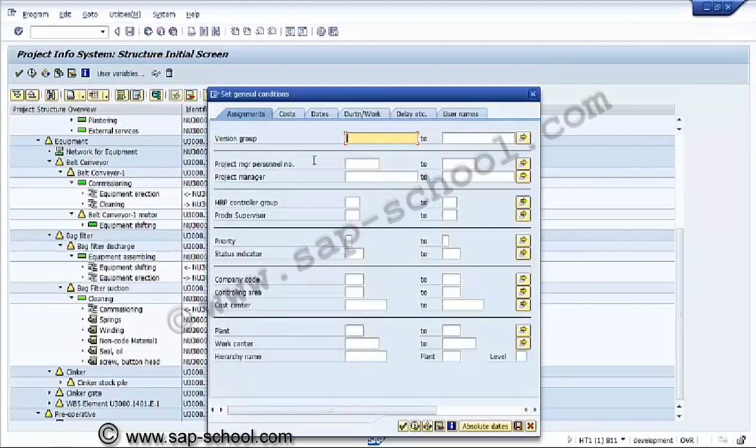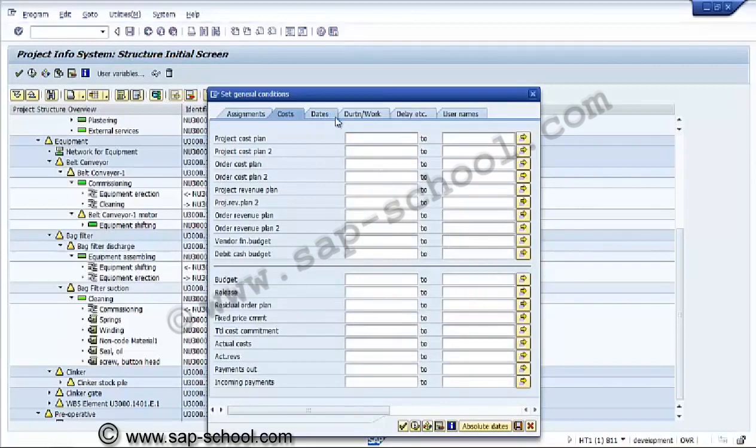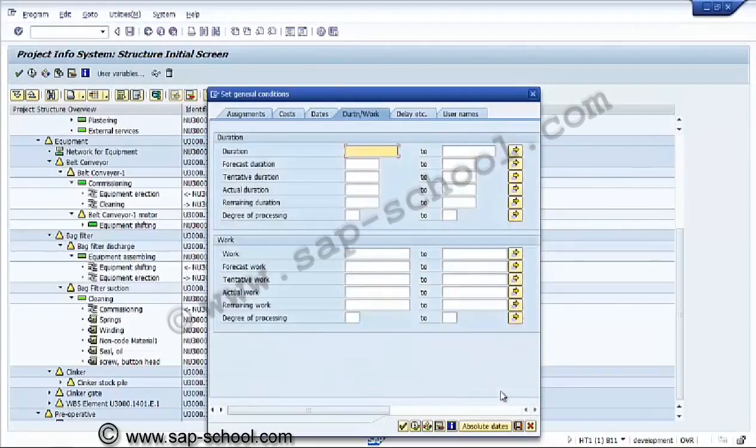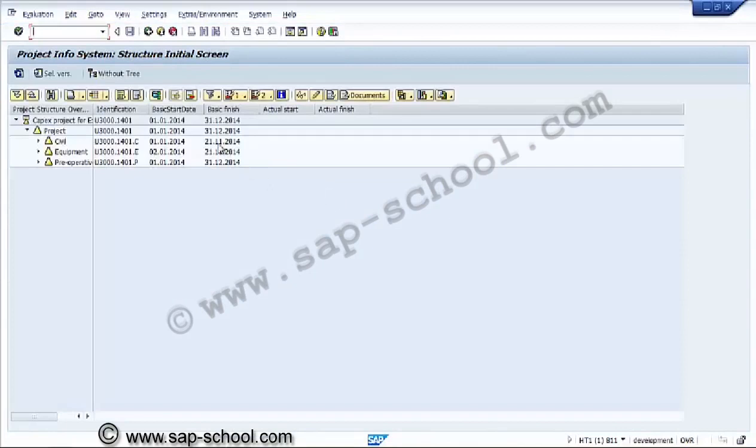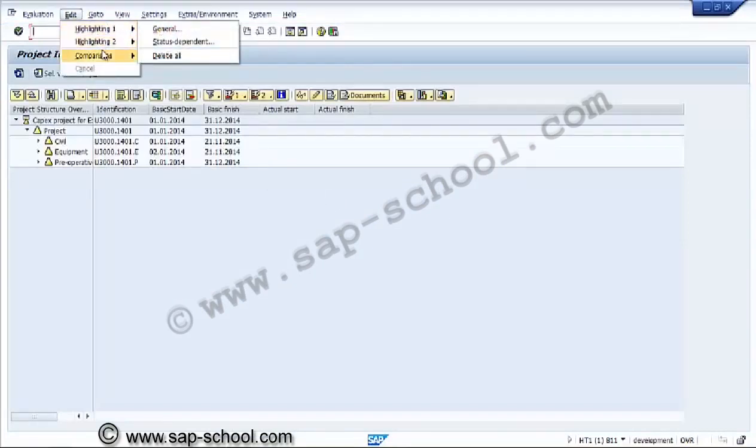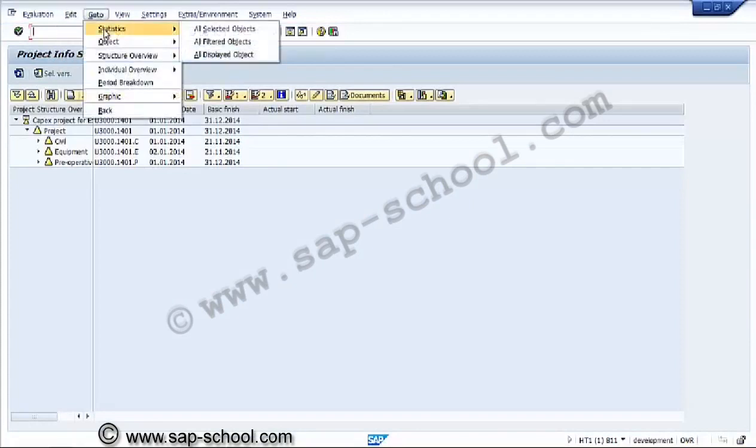So here general conditions are there, assignments, cost, dates, duration, delay. So we can use these functionalities if required. Now we can highlight the things and compare the several fields, individual overview, period breakdown.